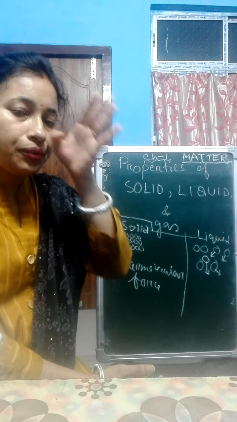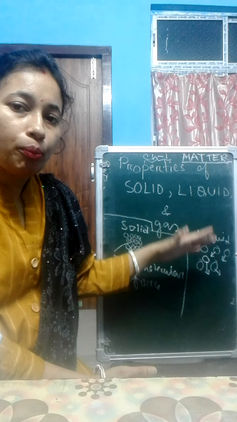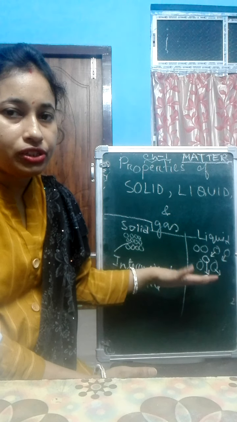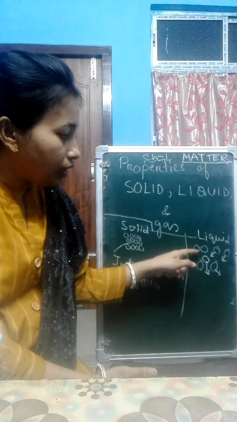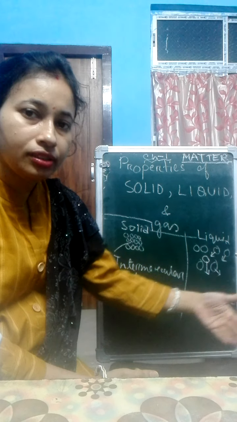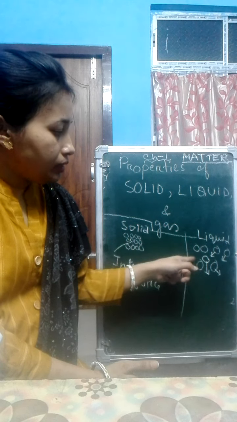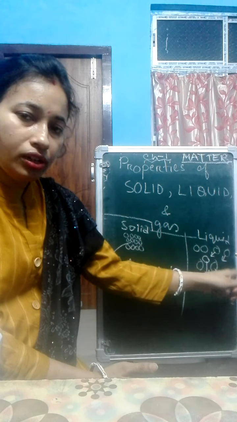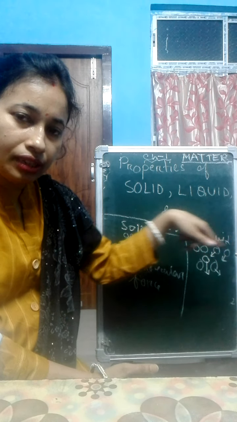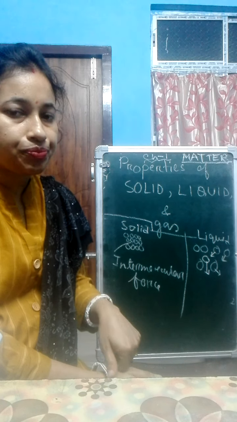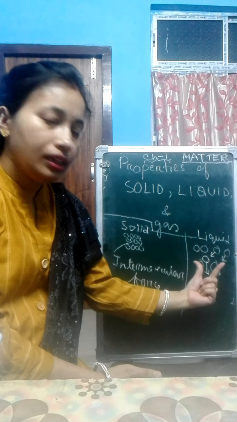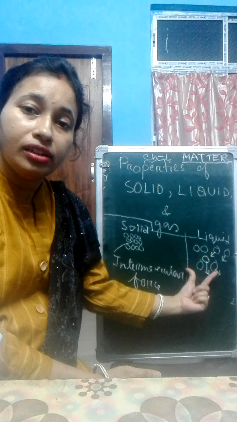Liquids can flow, layers can flow over layers, and they apply pressure only on the surroundings of the container. So these are the properties of a liquid.